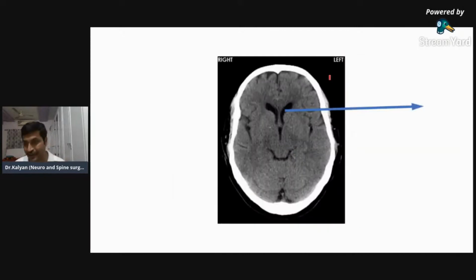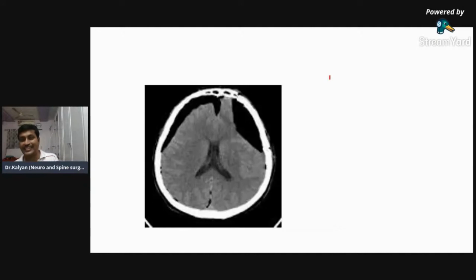So, label A. Label the structure. This is hypodensity, and this hypodensity is because of, as you have already labeled, a ventricle which is containing the CSF. Now label the structure. Now what is this?